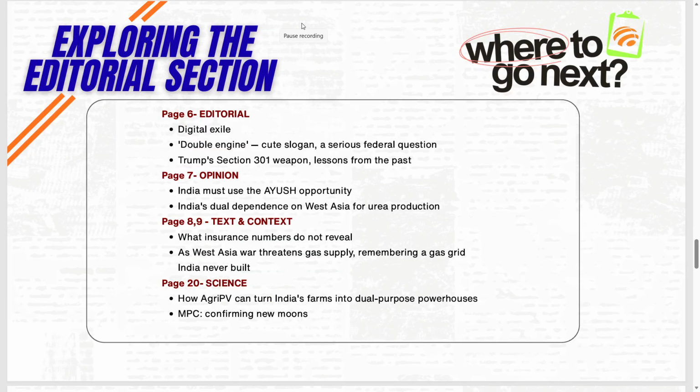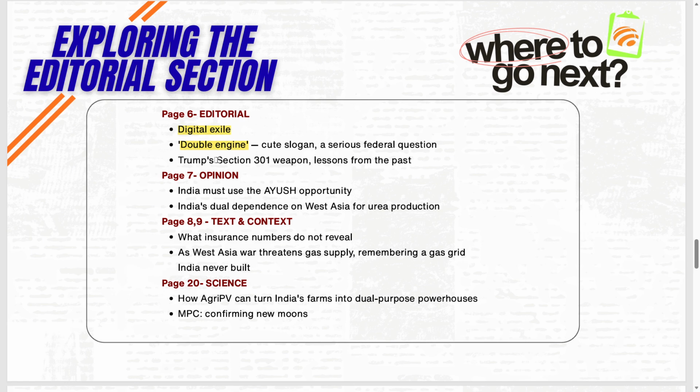And moving on to the other articles from today's Hindu newspaper. So it is Digital Excel. This speaks about the information technology rules, where recent critics on India's stand on the West Asian crisis had all their comments deleted or their accounts blocked. So this article speaks about the freedom of expression. Then regarding the double engine government, where the same party is in power both at the center and the state, how far it is affecting the concept of federalism, right?